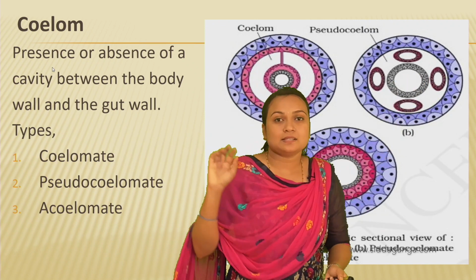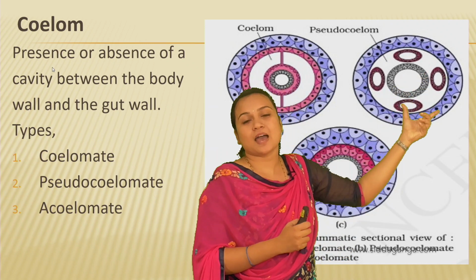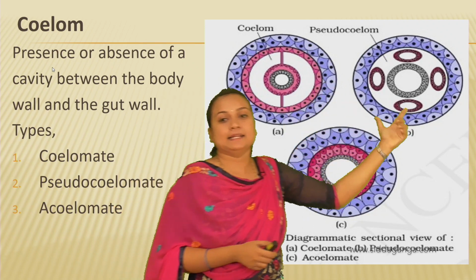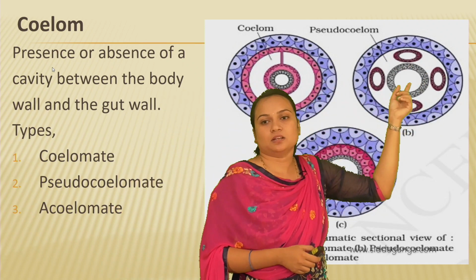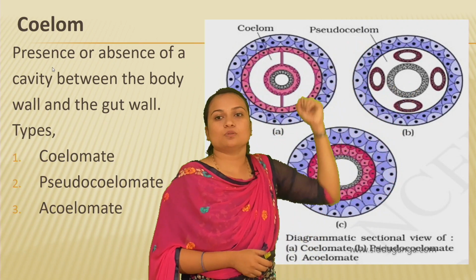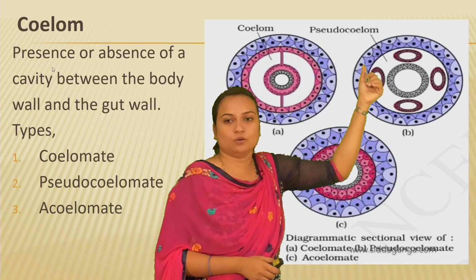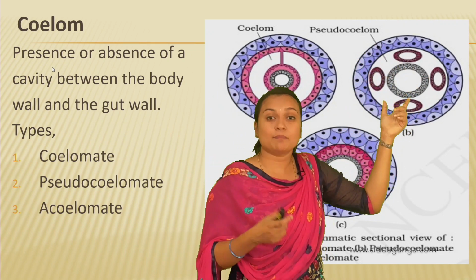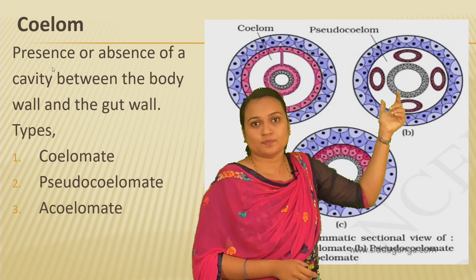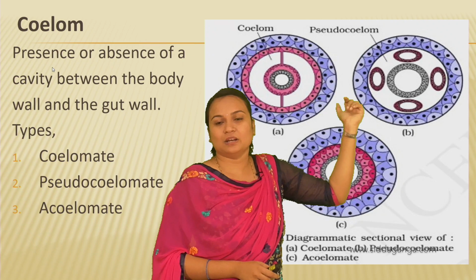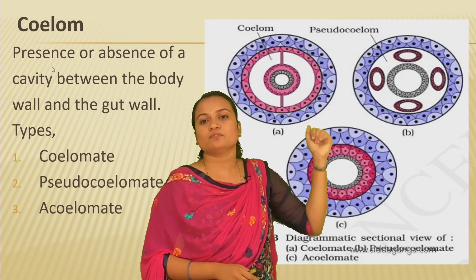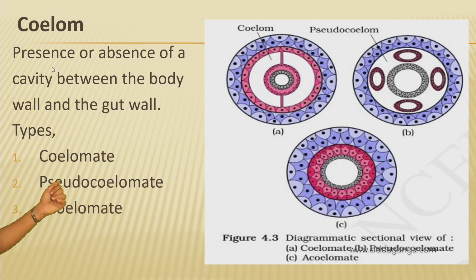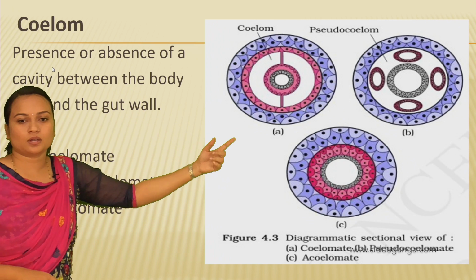So this condition does not have a true coelom. Here the true coelom is not present. So this is the pseudocoelom, because the mesoderm is arranged in pouches which are scattered. The organisms which have this pseudocoelom are called pseudocoelomates.